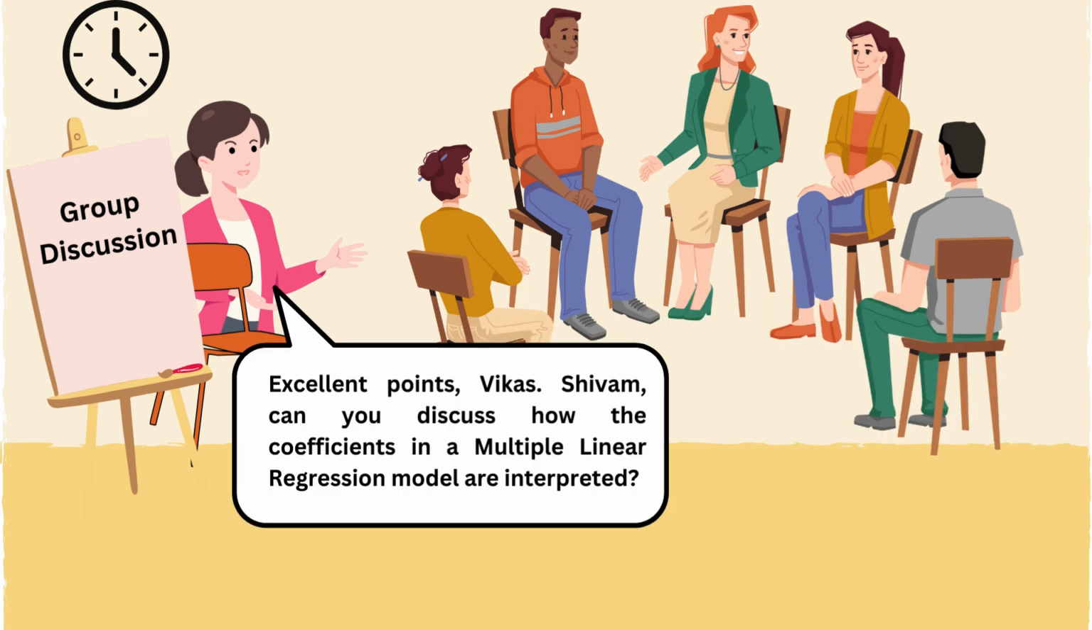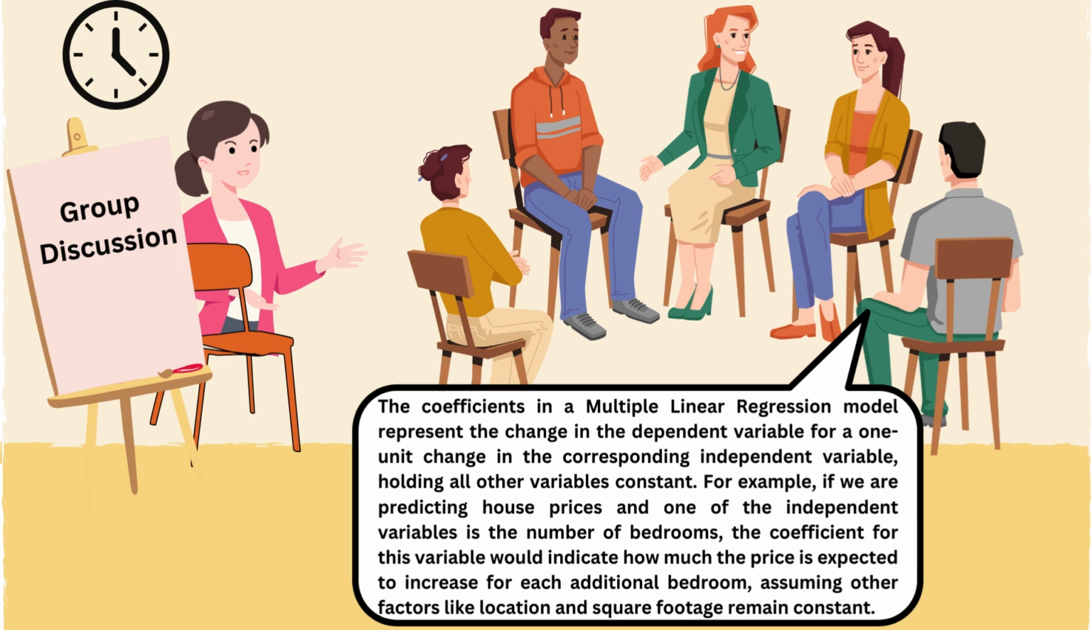Excellent points, Vikas. Shivam, can you discuss how the coefficients in a multiple linear regression model are interpreted? Of course. The coefficients in a multiple linear regression model represent the change in the dependent variable for a one-unit change in the corresponding independent variable, holding all other variables constant. For example, if we are predicting house prices and one of the independent variables is the number of bedrooms, the coefficient for this variable would indicate how much the price is expected to increase for each additional bedroom, assuming other factors like location and square footage remain constant.